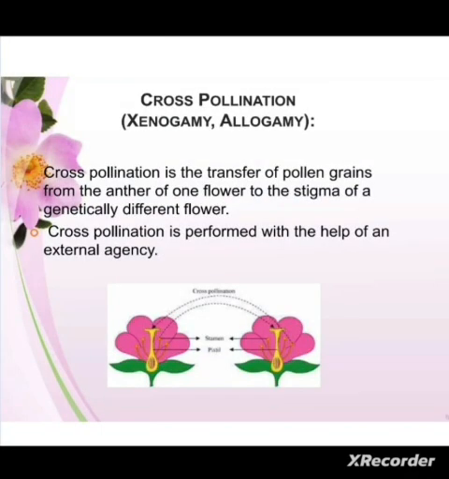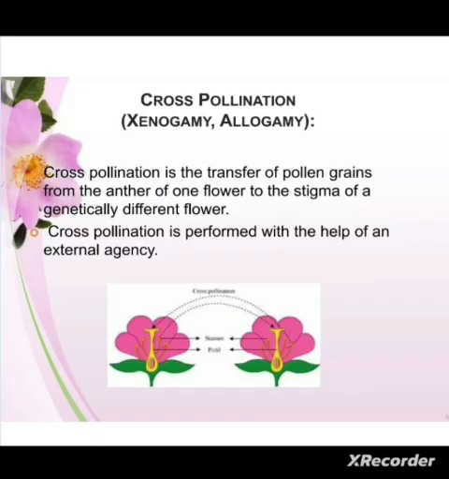Now we come on to another type of pollination, that is known as xenogamy, or we also call it allogamy. It is the transfer of the pollen grains from the anther to the stigma of a genetically different flower.